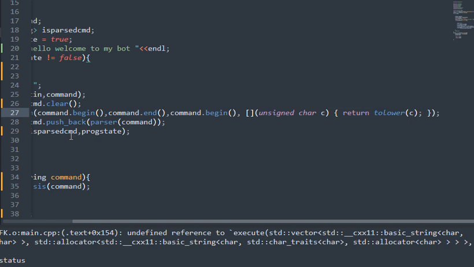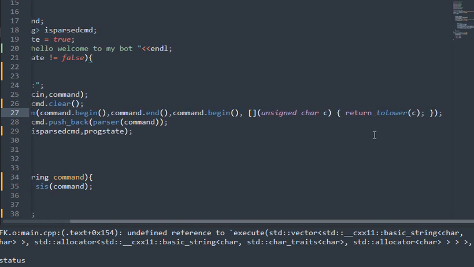We are doing that lowercase by passing the command begin and command end, then command begin again, then unsigned character c, and then return tolower. This function will do the lower if you have to capitalize and then higher.